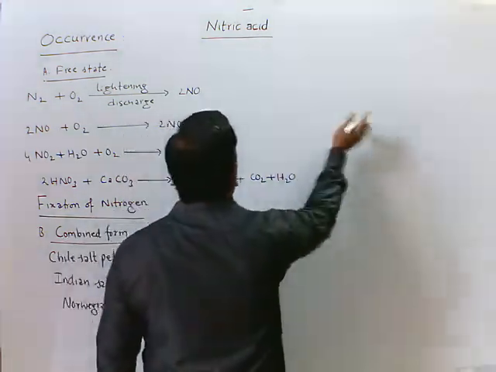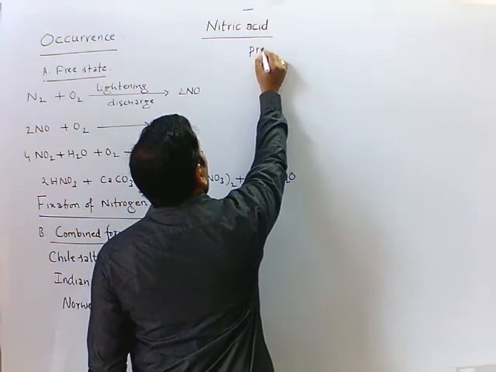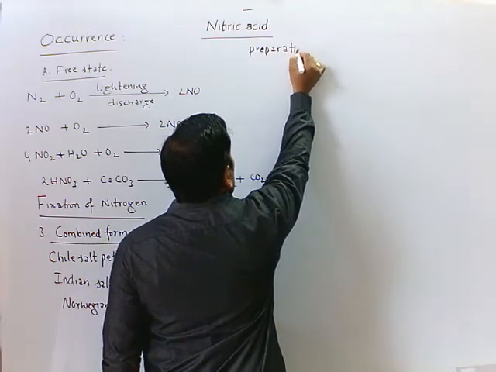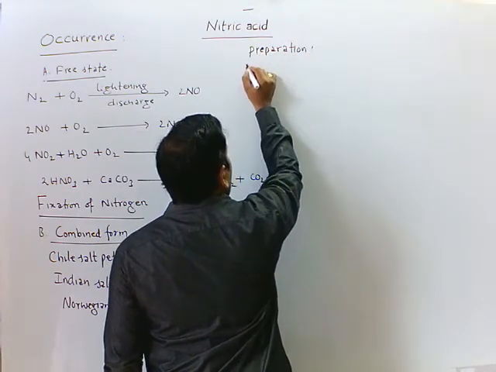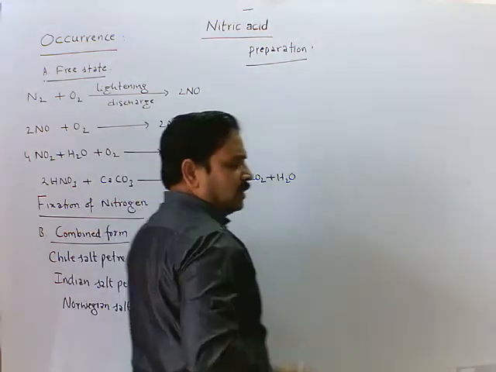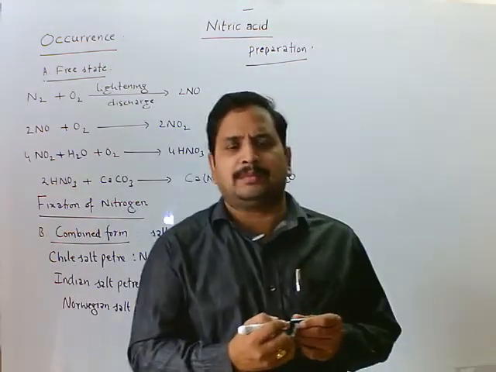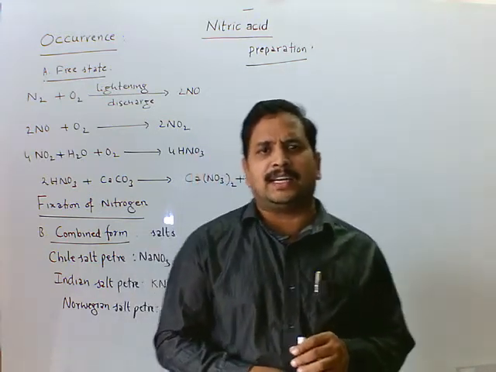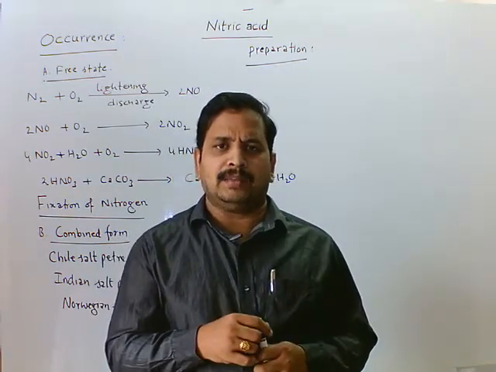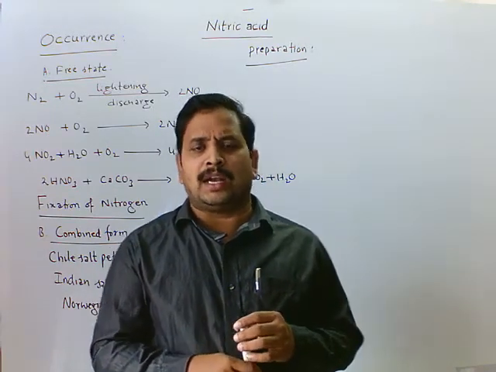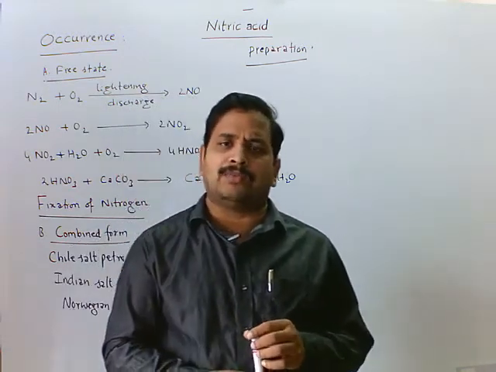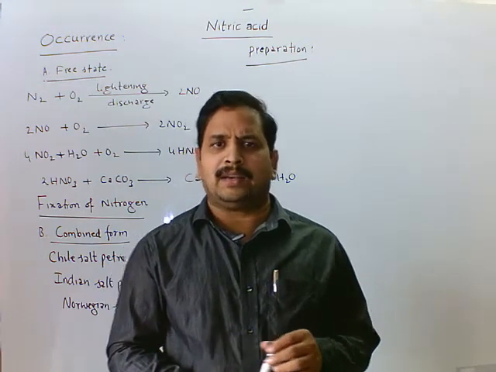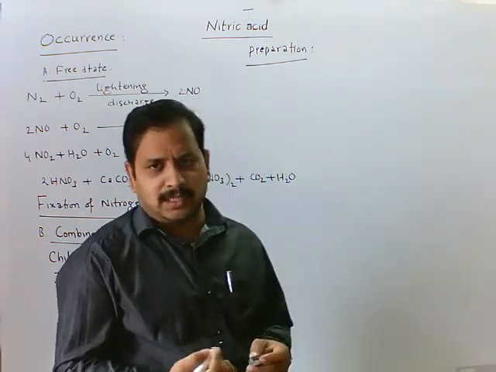Now, preparation of nitric acid. First method is the laboratory method of preparation. Sodium nitrate or potassium nitrate is treated with concentrated sulfuric acid on heating in a retort below 200 degrees Celsius, we get vapors of nitric acid, that are condensed using water. We get nitric acid which is about 68% pure.